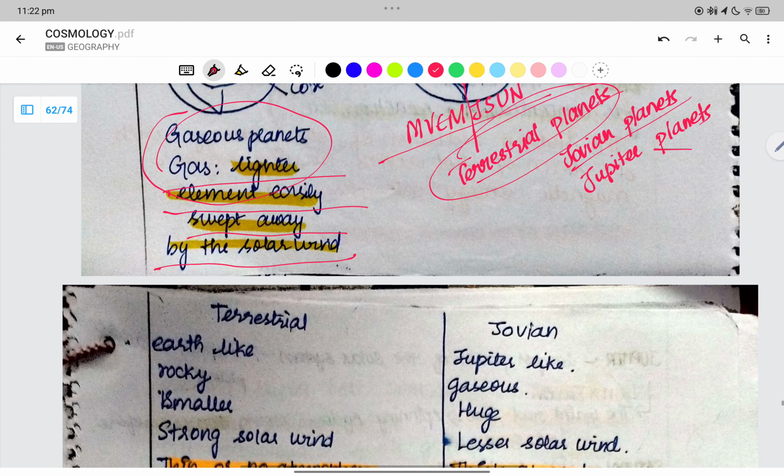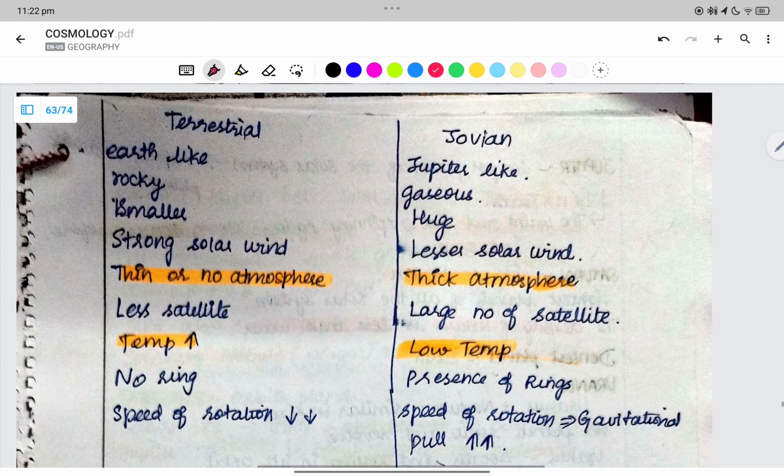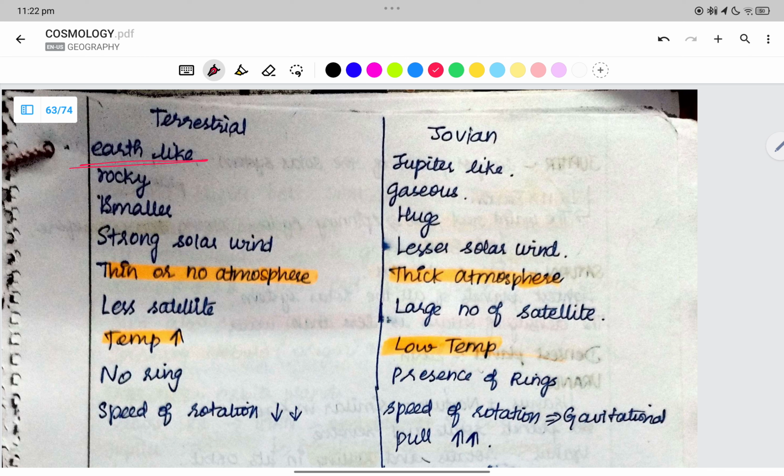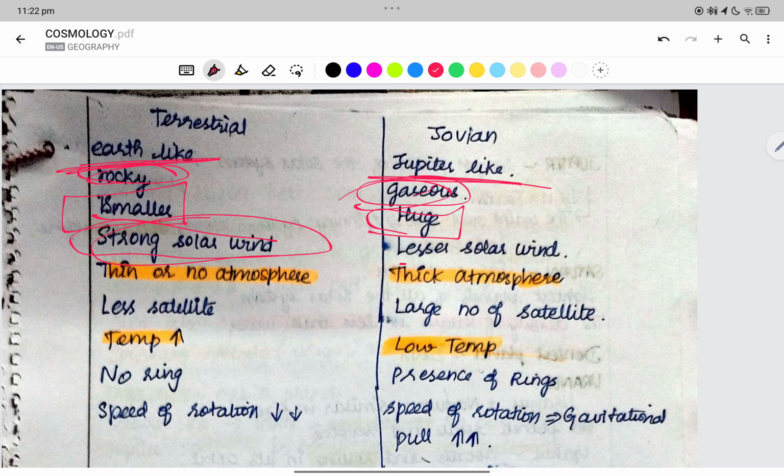Terrestrial versus Jovian. Terrestrial are Earth-like, whereas the Jovian are Jupiter-like. They are rocky, they are gaseous. They are smaller, huge. Strong solar wind, lesser solar wind. Therefore, they have thin or no atmosphere. They have a very thick atmosphere. The atmosphere is very thick over here.